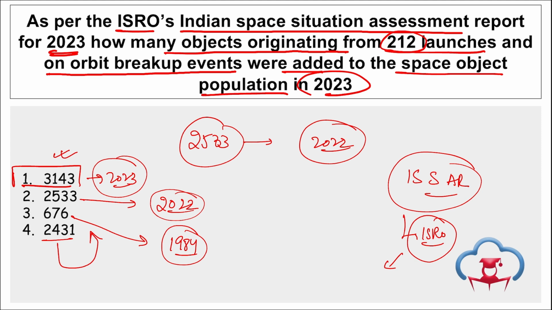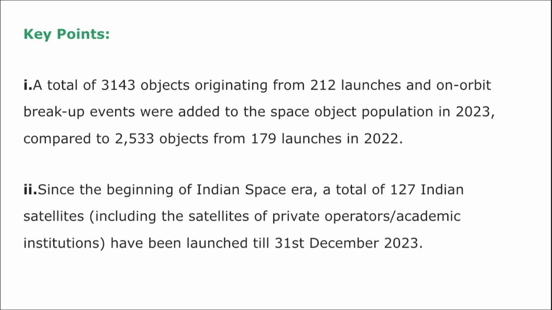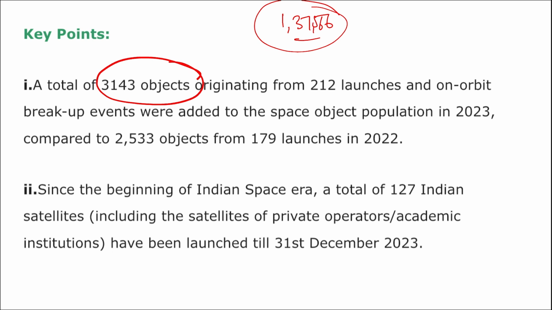Correct. Then if we talk about the collision avoidance maneuvers, the report highlighted an increasing trend in collision avoidance maneuvers per year, which indicates growing congestion in our outer space, that means more and more objects are being added into our atmosphere that can lead to collisions further. Also, according to the report, around 1,37,565 close approach alerts were received from United States Space Command, and in 2023 a total of 3,033 alerts for close approach with a distance of 1 kilometer were detected for the ISRO satellites also. Right?